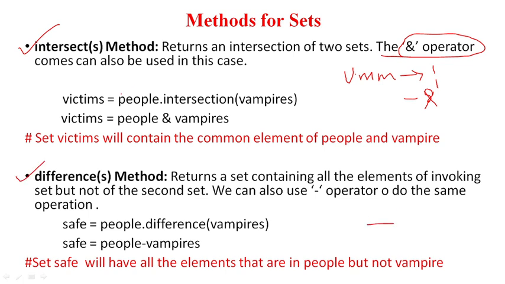Let us talk about intersect first. The intersect method is used to perform the intersection on the two sets. It will give you the common elements which are there in the sets. So we have one set called people and the other set is called vampire. I am trying to find the intersection between them, so I am calling the function intersection.